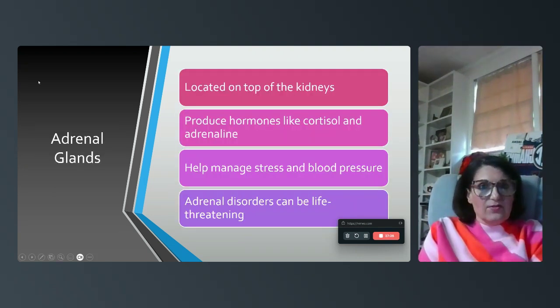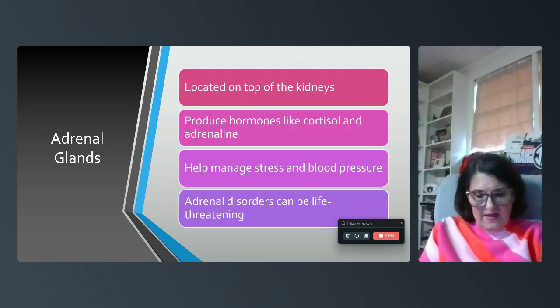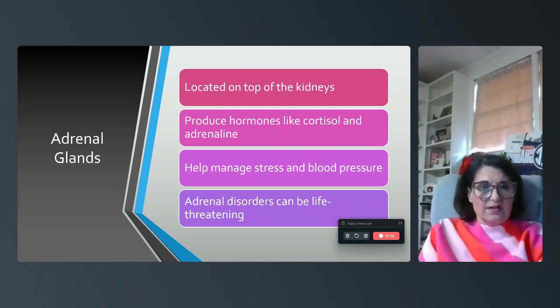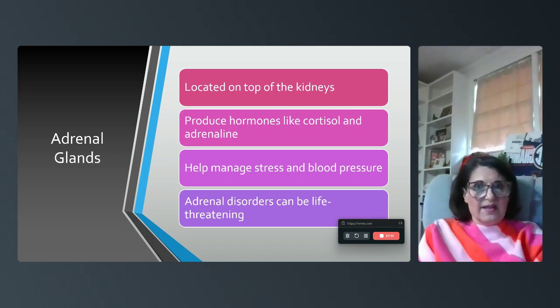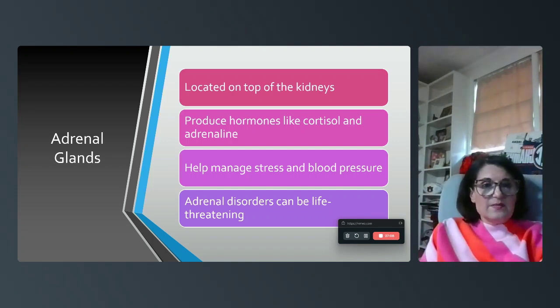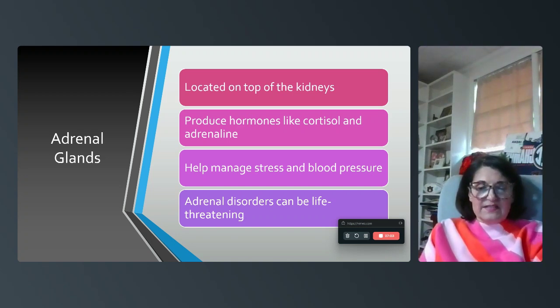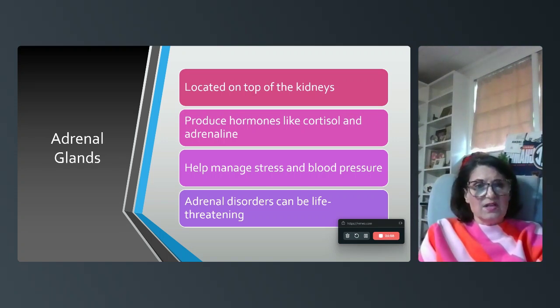Adrenal glands are located on top of the kidneys. They produce hormones like cortisol and adrenaline. So if you've ever heard of adrenal gland burnout or something like that, it's because the cortisol and the adrenaline are just burned out with the adrenal glands. They help to manage stress and blood pressure. Adrenal disorders can be life-threatening, so they definitely need to be checked on, especially when you look that they help manage stress and blood pressure, because stress can really make your blood pressure go up, which is not good.